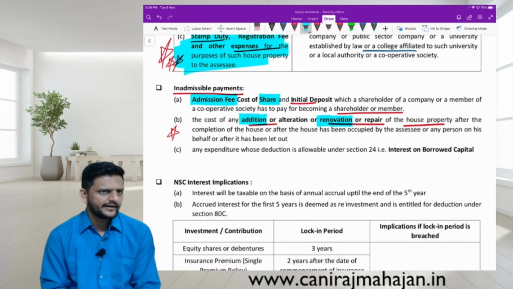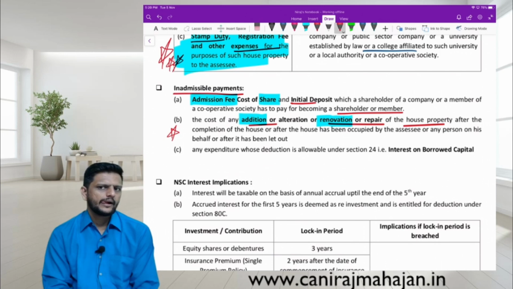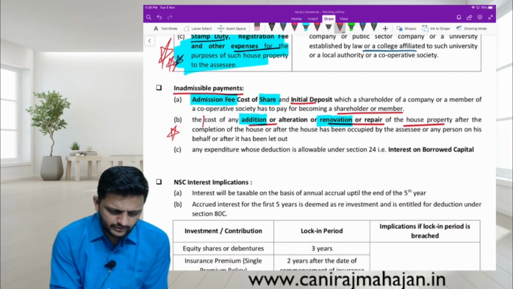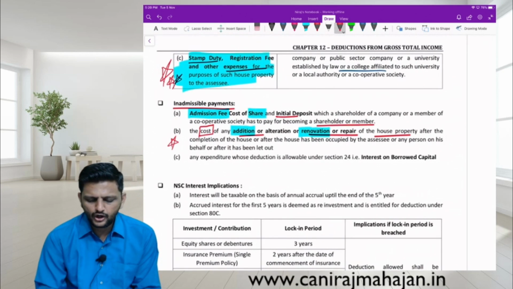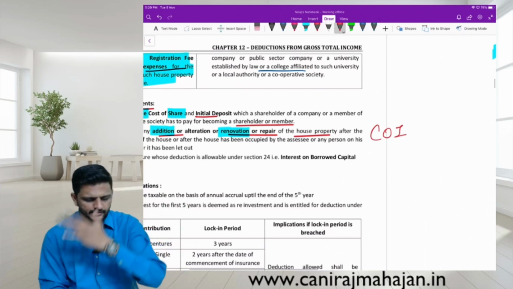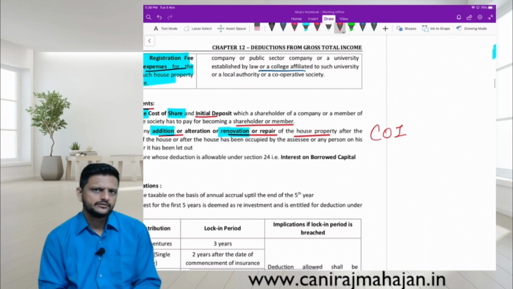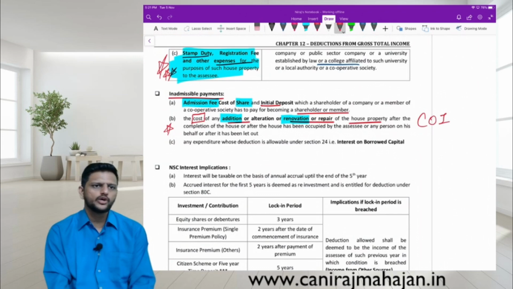It is not allowed as 80C, correct? Interest is limited to 30,000. Cost of improvement. You have to relate all of this now. Interest deduction in 24B. The actual principal amount cost is allowed as cost of improvement.